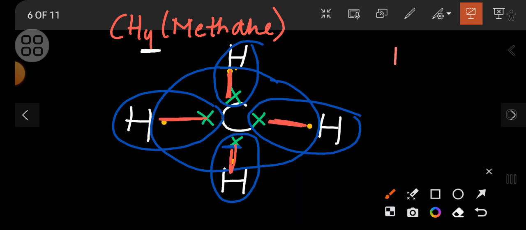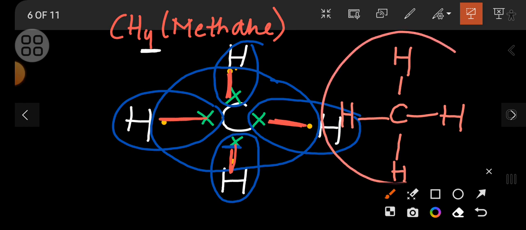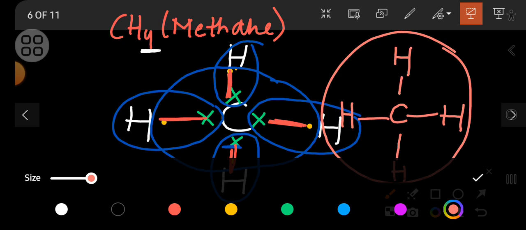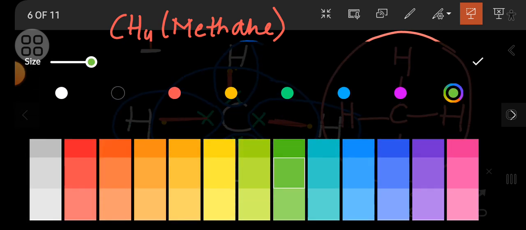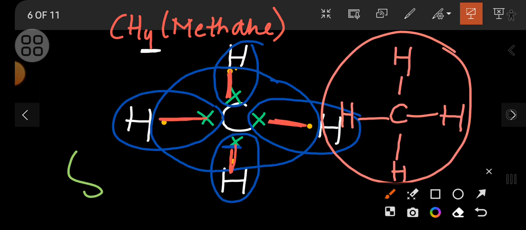So basically H, this C, H, H. So this is forming a single bond. Which bond? They are forming a single bond.